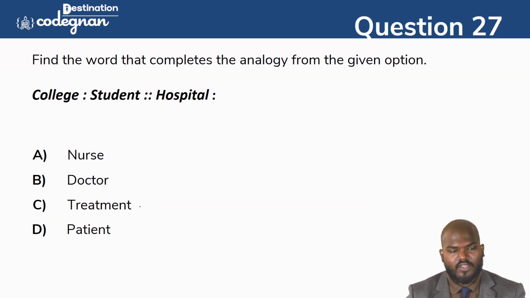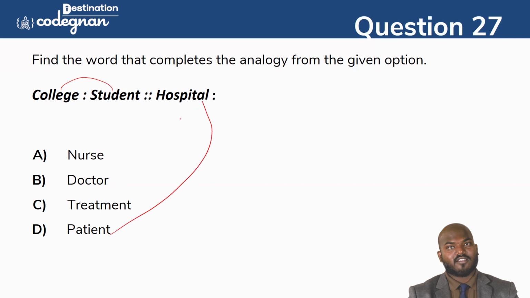Okay. The next one: college, student and hospital. How can we say this one? A student studies in the college. Okay, so students study in the college, and in the hospital, the patients are treated. Many people will say student is for college and doctor is for hospital. No, patients are the people, right? Patients will be treated in the hospital, right? So option D is the correct answer.